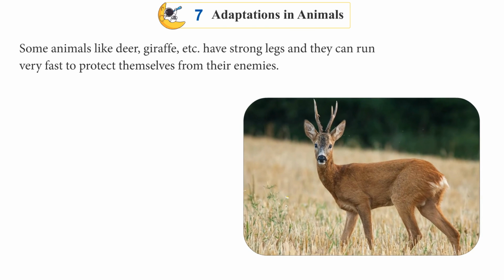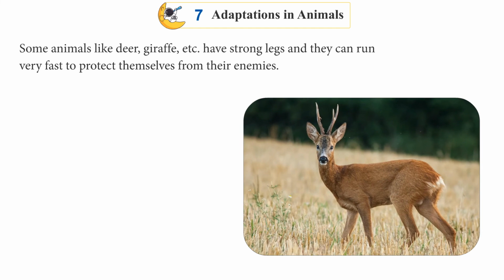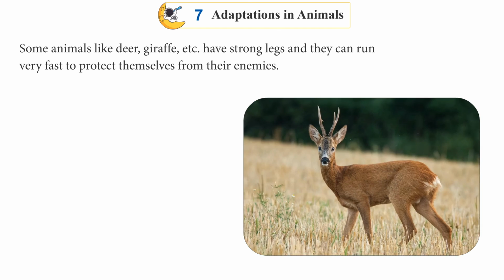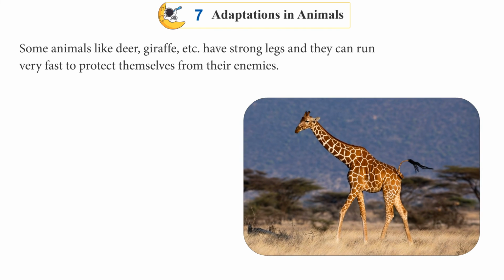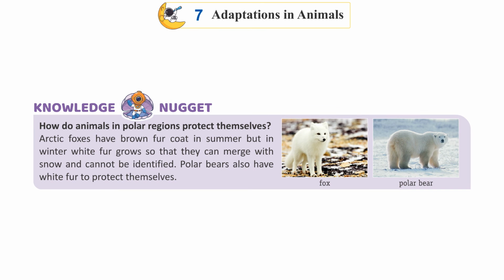Some animals like deer, giraffe, etc. have strong legs and they can run very fast to protect themselves from their enemies. Knowledge nugget: how do animals in polar regions protect themselves? Arctic foxes have a brown fur coat in summer, but in winter white fur grows so that they can merge with snow and cannot be identified. Polar bears also have white fur to protect themselves.